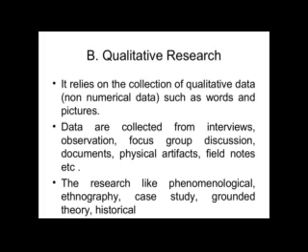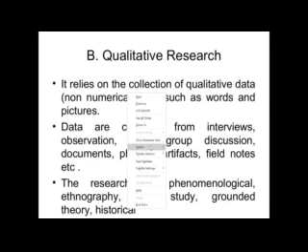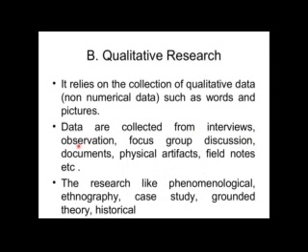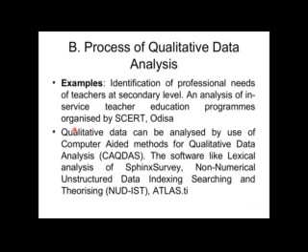Now, qualitative research. What does it do? It relies on the collection of qualitative data such as words and pictures. Data are collected from interviews, observation, focus group discussion, documents, and so on. The research types include ethnography, case study, grounded theory, historical, and so on, and qualitative data analysis. A real-time example is the identification of professional needs of teachers at second level, and analysis of in-service teacher education programs organized by SCERT Odisha.